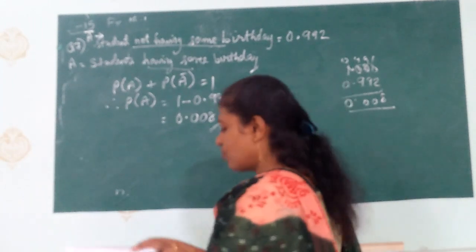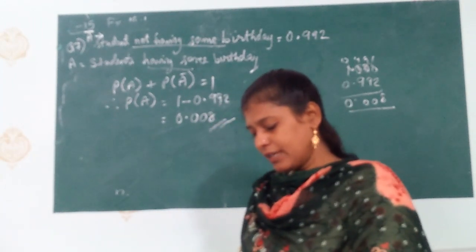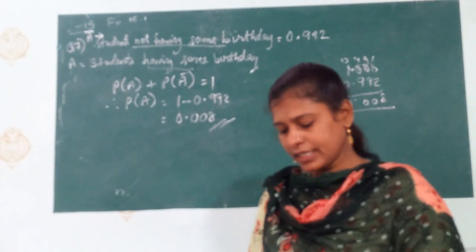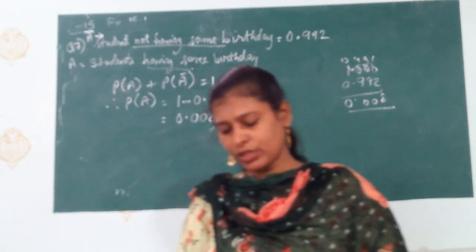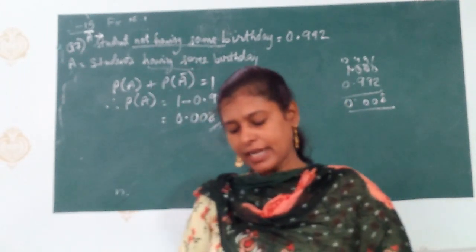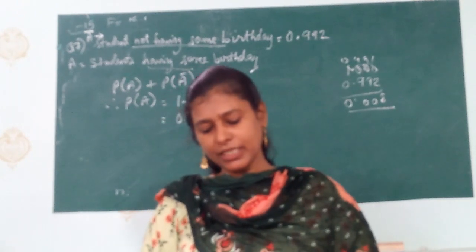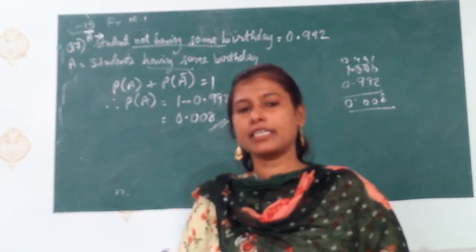Okay, next we will do question number 8. What is given? A bag contains 3 red balls and 5 black balls. A ball is drawn at random from the bag. What is the probability that the ball drawn is red color?